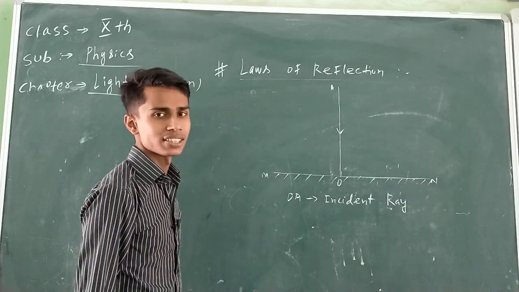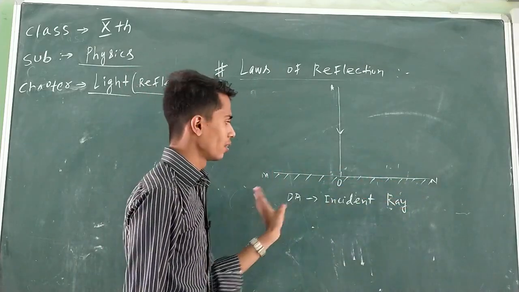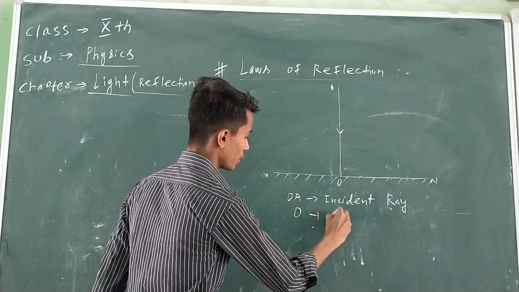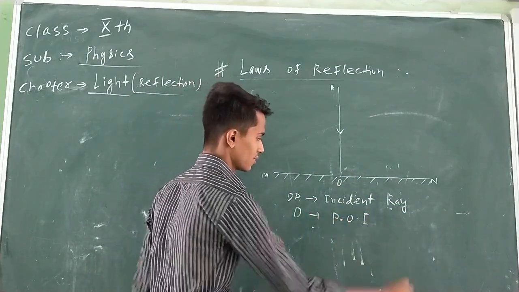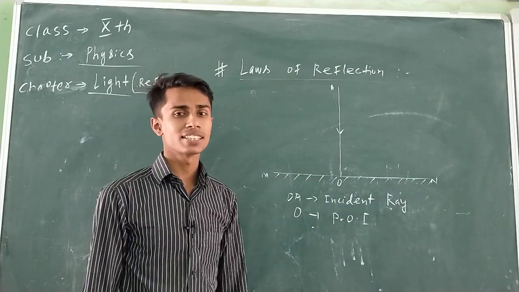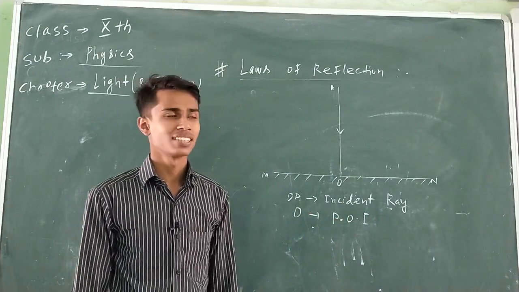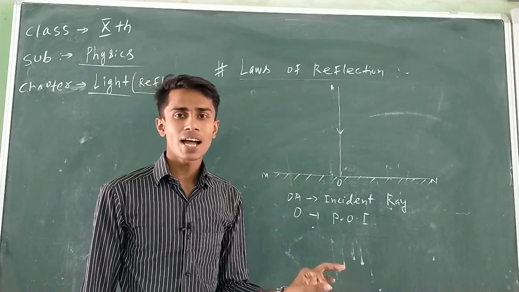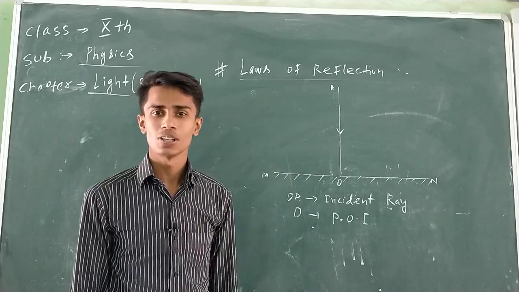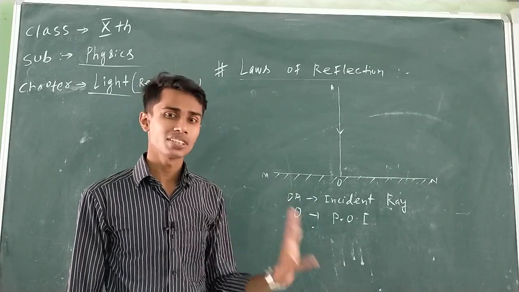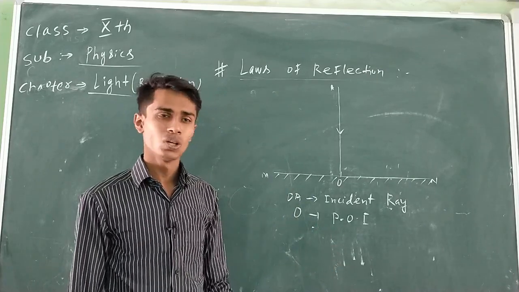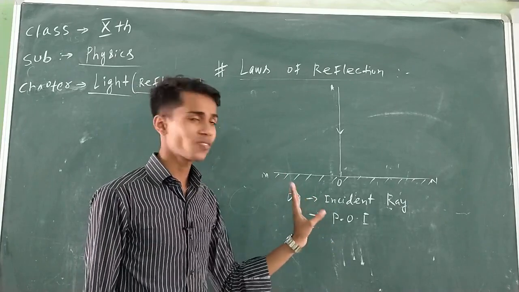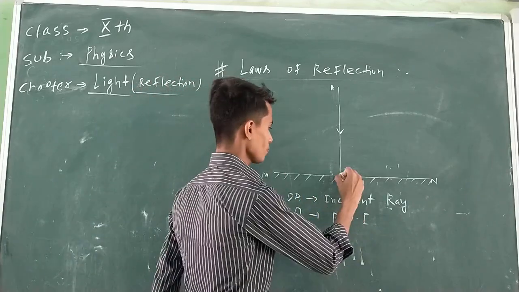And O is the point of incidence, because the ray OA is falling at the point O, so it can be considered as the point of incidence. Now, what is the value of the angle of incidence? What is the angle of incidence? The angle between the incident ray and the normal. Thus, to determine the angle of incidence, first you have to draw the normal, and the normal is always drawn at the point of incidence. What is the point of incidence? O. Now from O, from the point of incidence, a perpendicular to the surface has to be drawn.